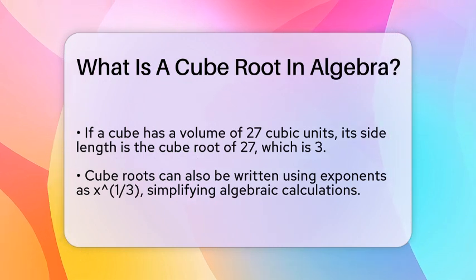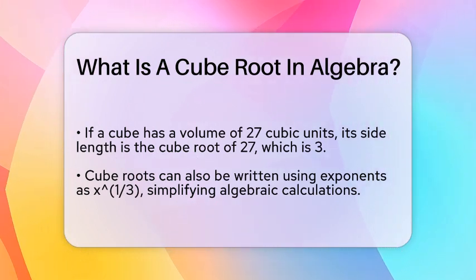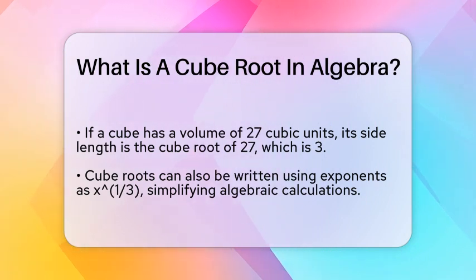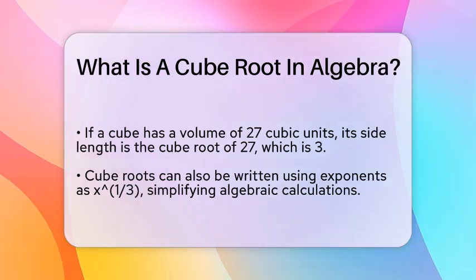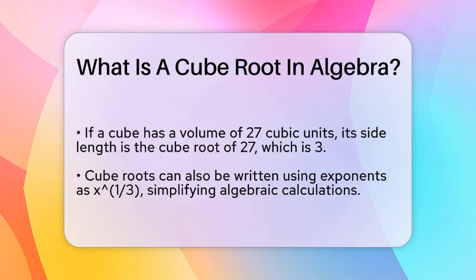In algebra, cube roots can also be written using exponents. Instead of the radical sign, you can write the cube root of a number x as x raised to the power of 1/3, written as x to the power of 1 divided by 3. This is a quick way to work with cube roots using algebraic rules.